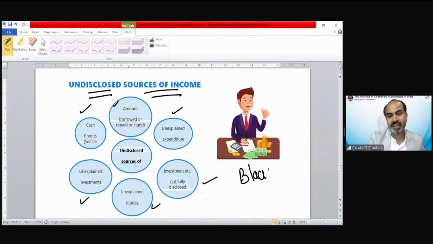Now what is the exception? The exception we discussed earlier was for white money. There are 5 circumstances where, if you earn white money, and we know that we are not able to collect that tax in the next year, we will charge the tax in the same year on that white money. So there was no black money concept in the earlier part. But in this case, we need to discuss the provision regarding black money and what is the difference.